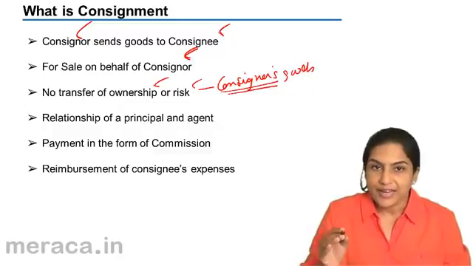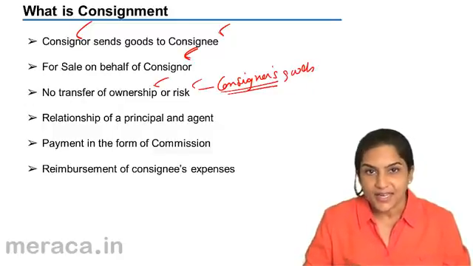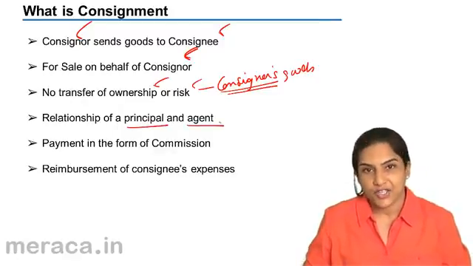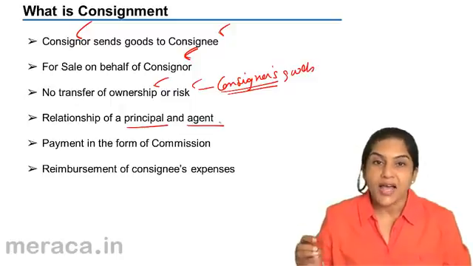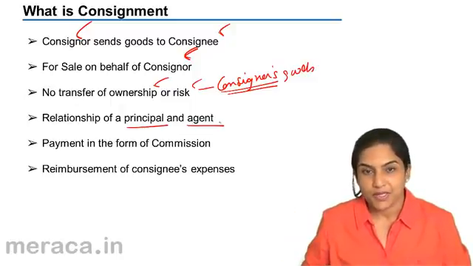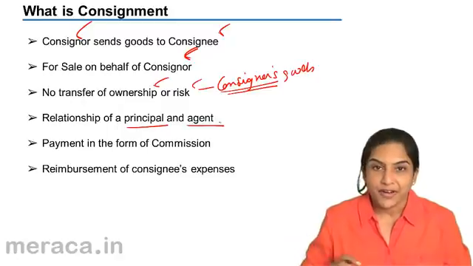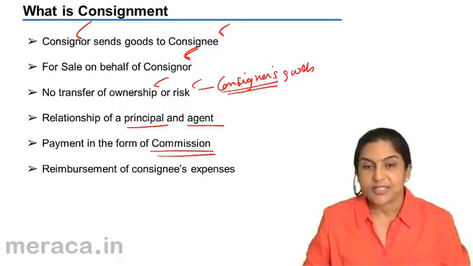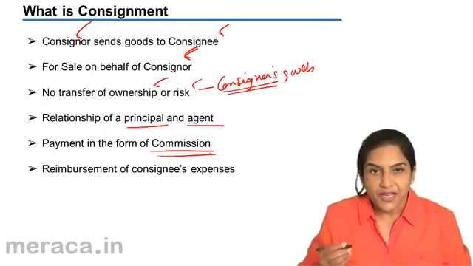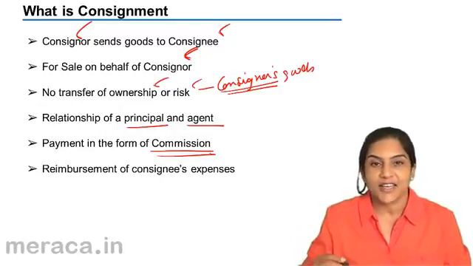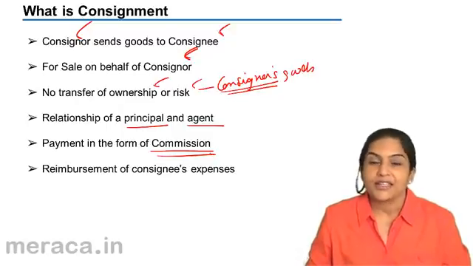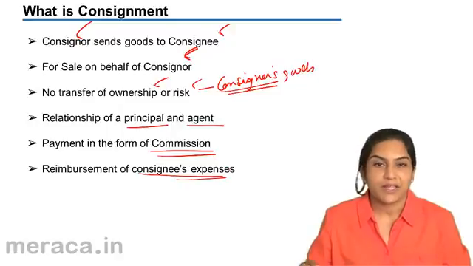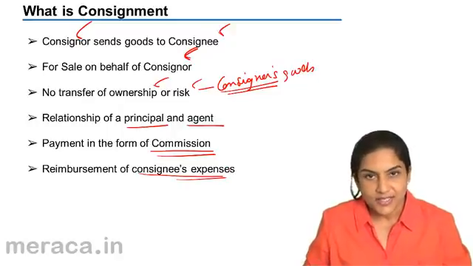So the relationship between the consignor and the consignee is that of a principal and an agent. The agent will do as directed by the principal. And for rendering these services, the agent gets a commission. If the consignee, the agent, incurs any expenses, usually these are reimbursed by the consignor. So what is consignment?